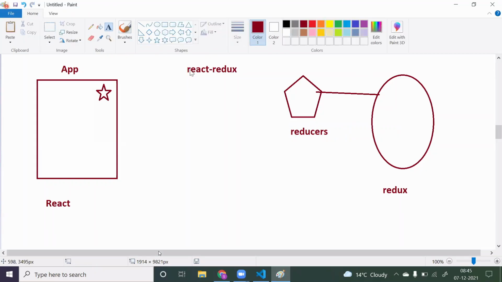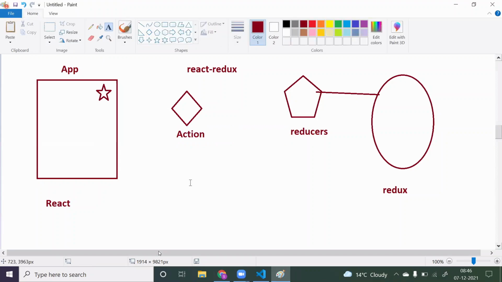So according to Redux, this data we have to give to the reducer. Once the data is present with the reducer, Redux will take that data from the reducer. But the React component cannot give that data directly to the reducer either. That is also not possible. So for that, one more player comes into the picture. That is called action. Now this is action.